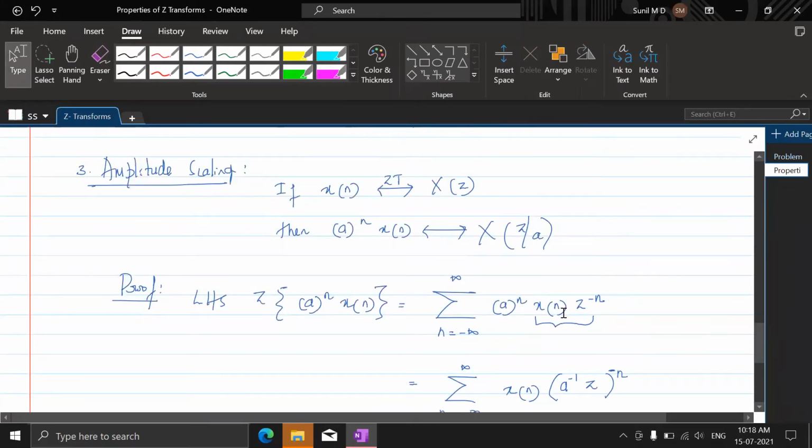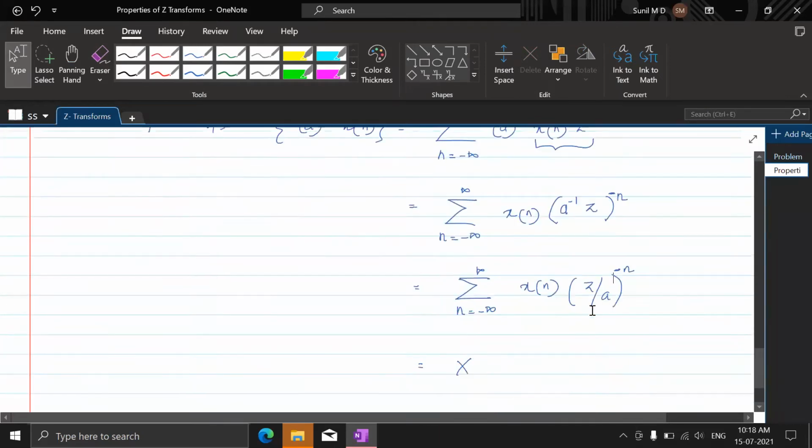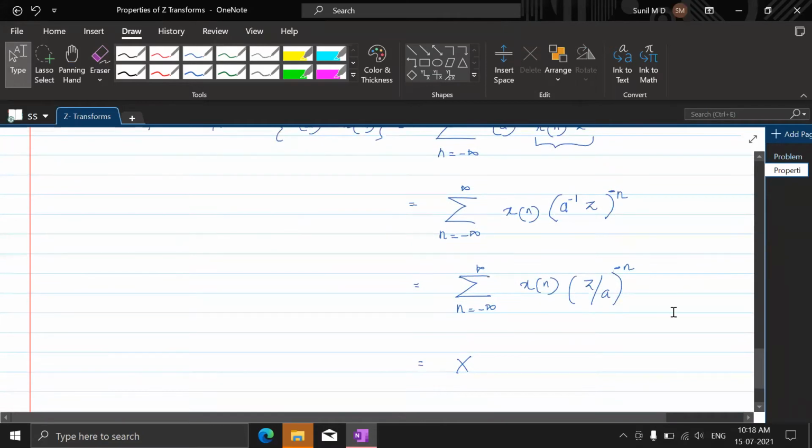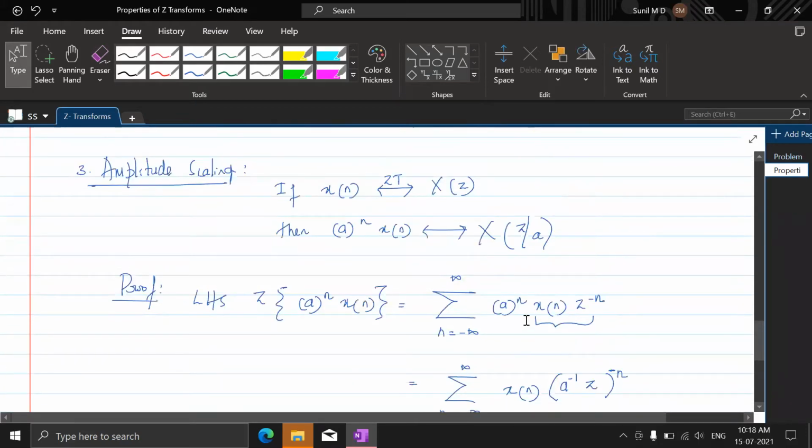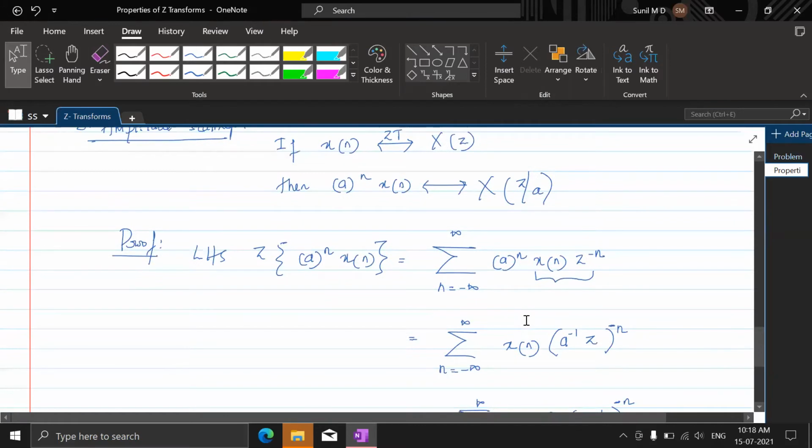See here, x of n, z to the power minus n. So in place of z, we have z by a. Understand? In place of z, we have z by a, right? So in place of z, we have to write z by a. Okay, that is the proof here. Fine. So we have to bring it to this format.